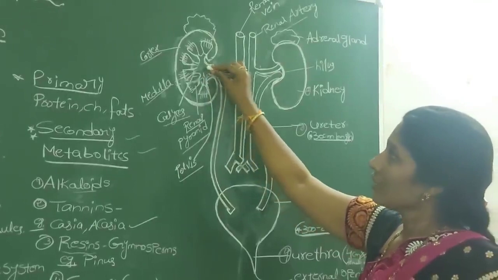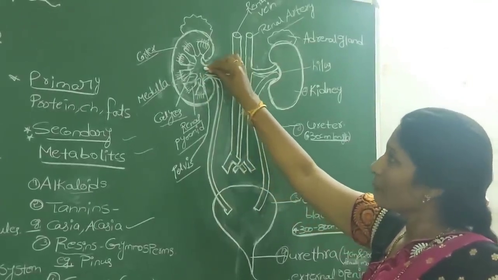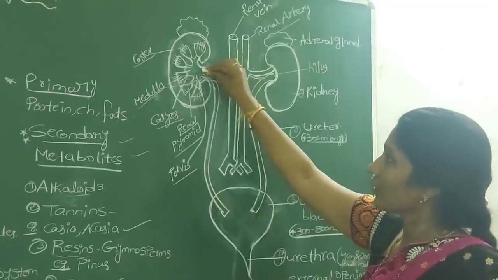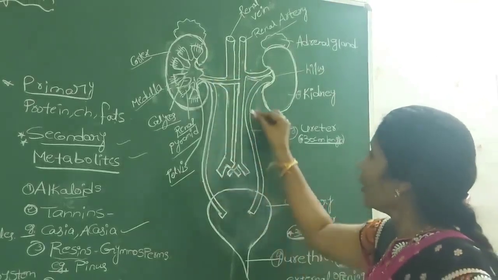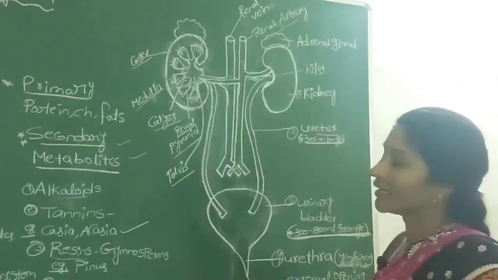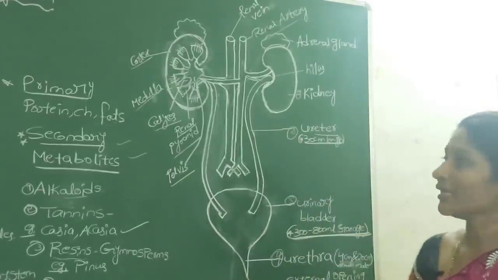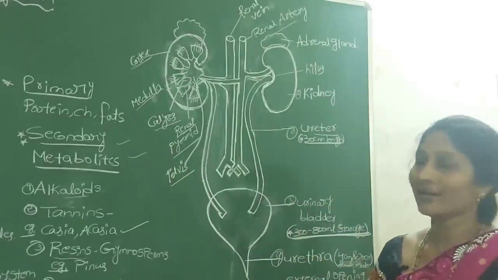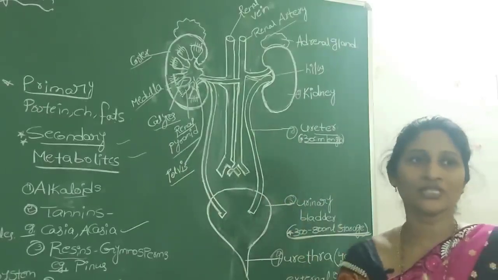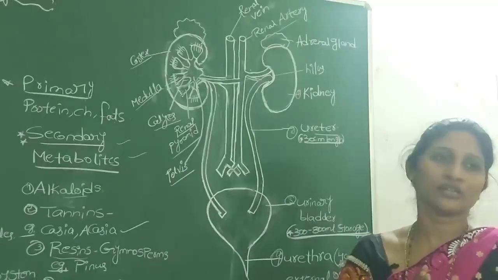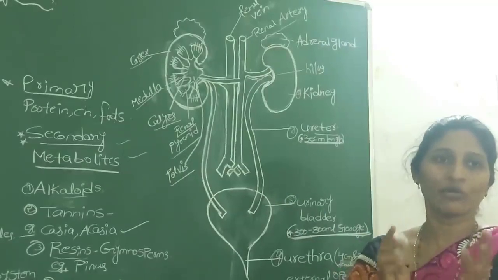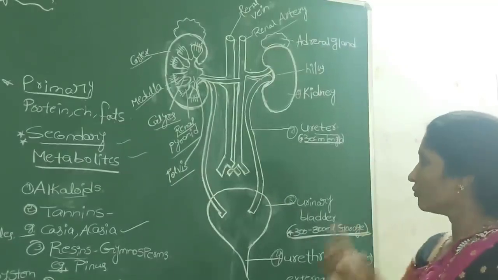So the urine enters into the pelvis of the kidneys. From that it enters the long tubules known as ureters. These ureters are narrow, white-colored, distensible tubes, which means they are able to stretch and adjust their volume according to the volume of the urine.